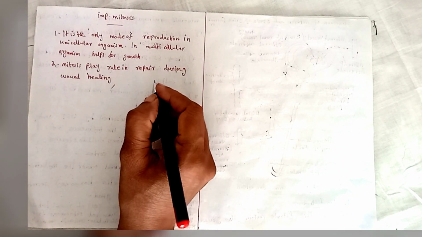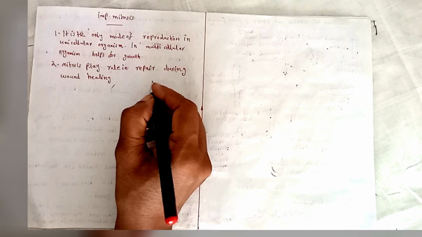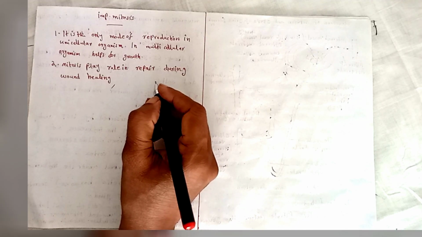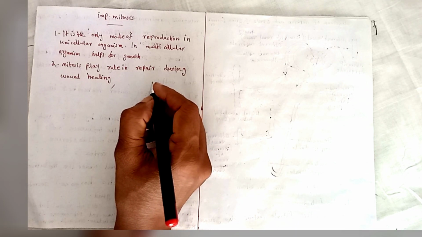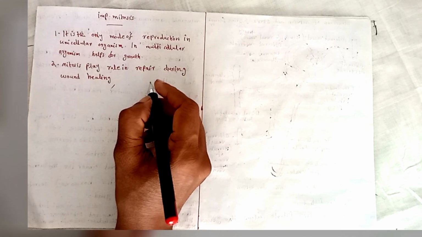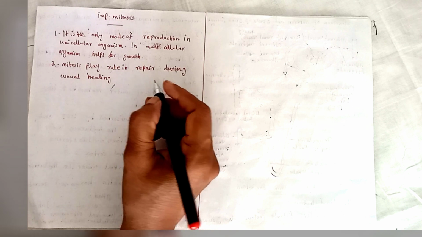Regeneration. What is regeneration? The formation of a lost part is known as regeneration. In planaria, we can see complete regeneration. But in the wall lizard, we can notice partial regeneration of the tail portion.